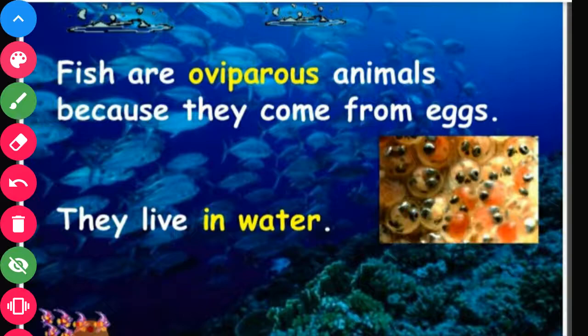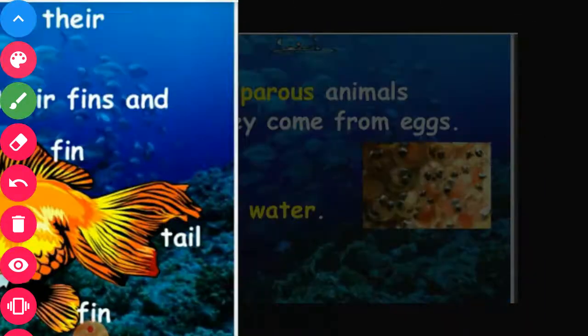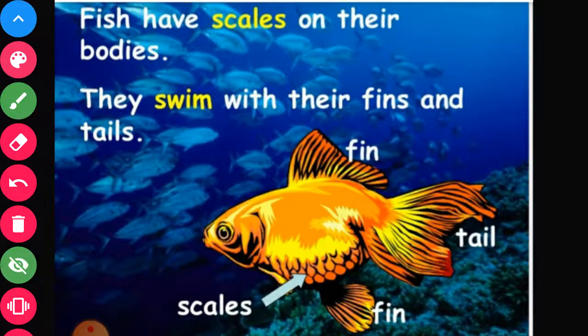Fish are oviparous as they lay eggs. They have scales on their bodies.